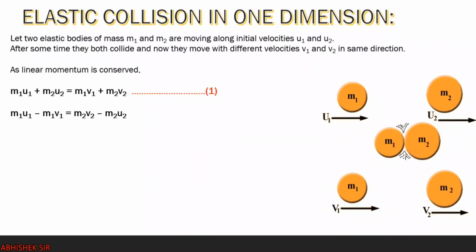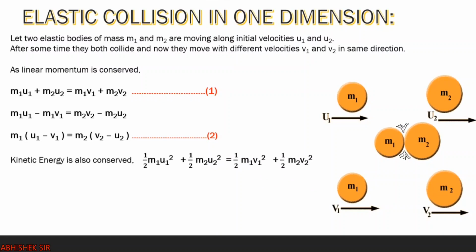In the same way m2 v2 was on the right hand side, and m2 u2 came from the left hand side to the right hand side. Now m1 is common on the left hand side and m2 is common on the right hand side. So m1 common, in the bracket u1 minus v1, and m2 common, v2 minus u2. Let us name this equation number 2.